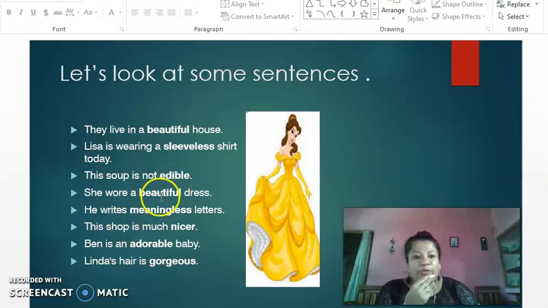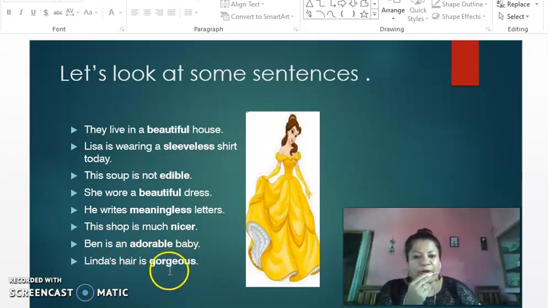She wore a beautiful dress. Beautiful is your adjective. He writes a meaningless letter. Meaningless is your adjective. The shop is much nicer. Nicer is your adjective. Of course, it is the comparative degree of nice. Ben is an adorable baby. Again, adorable. And Linda's hair is gorgeous.